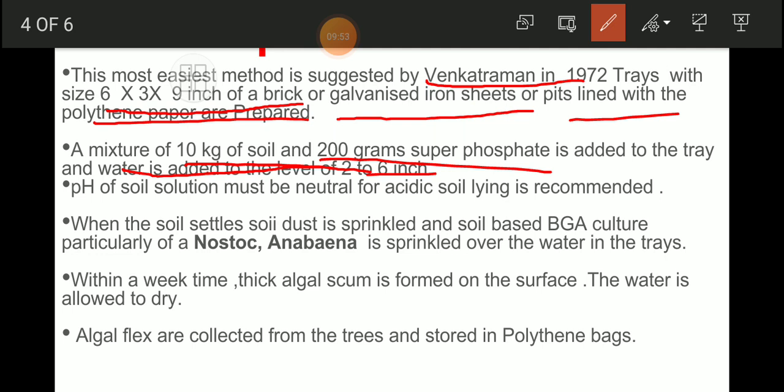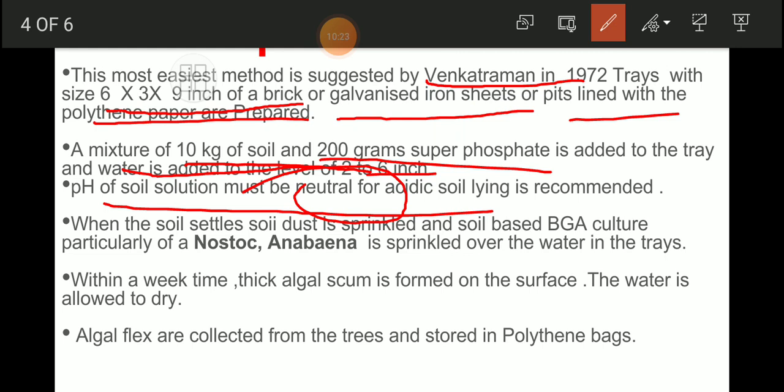In that tray we add first 10 kilogram of soil, 200 grams of super phosphate, and water 2 to 6 inches deep. Again, most important is that we have to maintain the pH of the solution neutral, isn't it? Neutral pH is going to help the growth of blue-green algae.